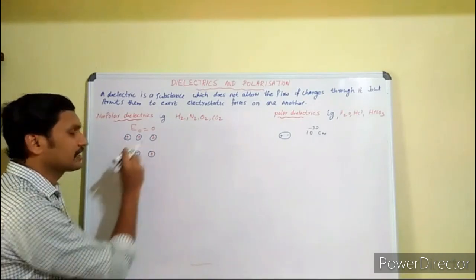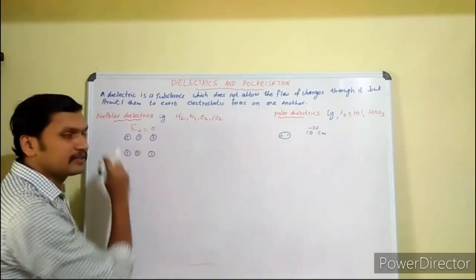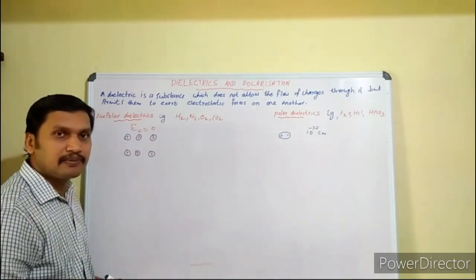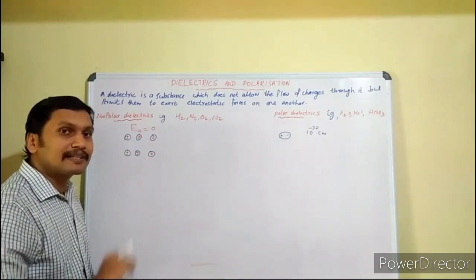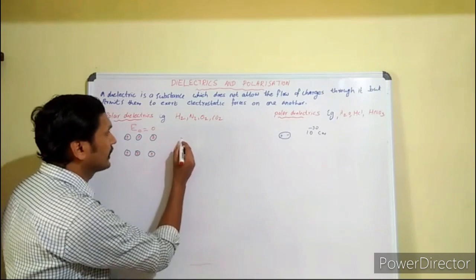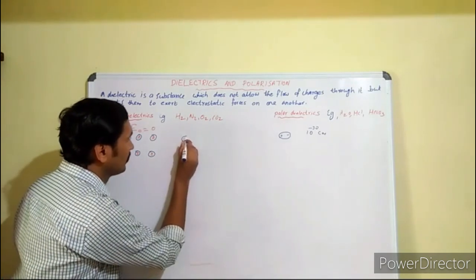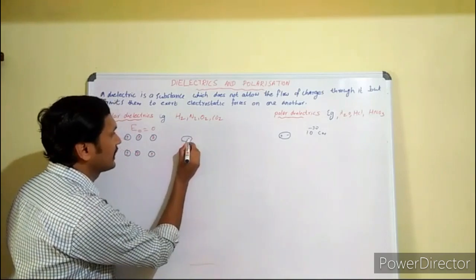All the positive charges move in the direction of the electric field and the negative charges move in the opposite direction. So the charges are separated inside the molecule. We can draw it this way: inside this molecule itself, there is a small charge separation.